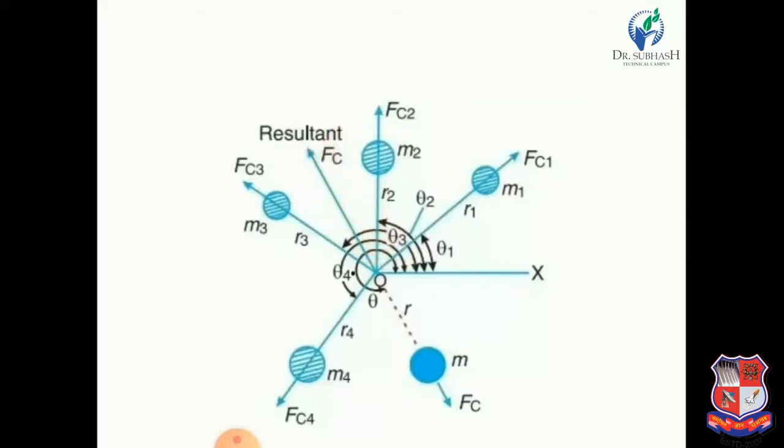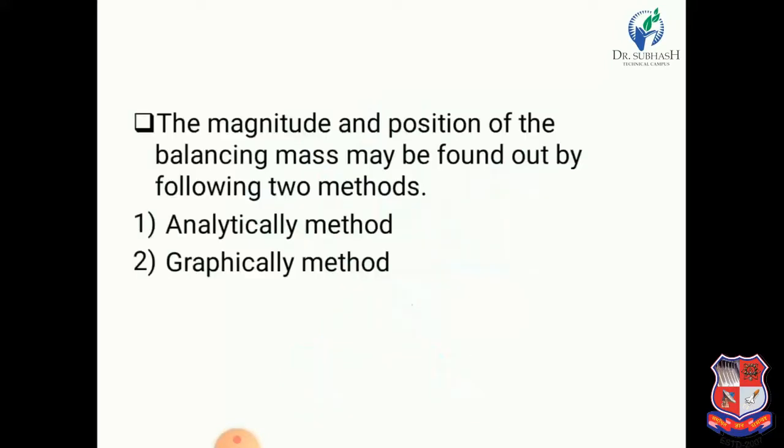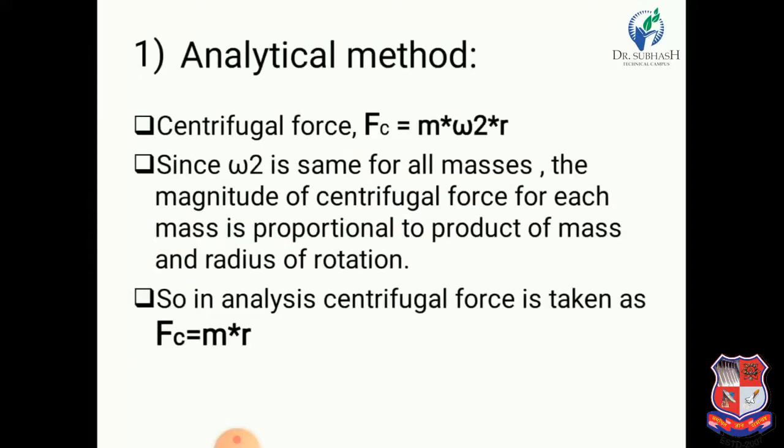Then we apply a balancing mass, that is a balancing force, in the opposite direction to the resultant force, and we eliminate this unbalanced resultant force by applying the balancing force in this direction. We can balance the system by two methods. First is the analytical method and second is the graphical method.